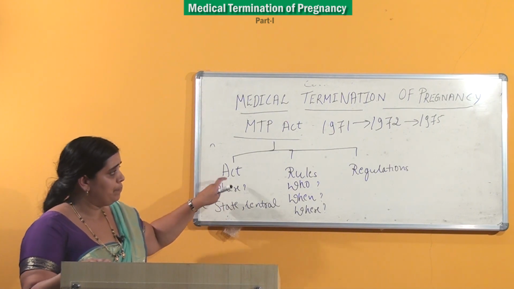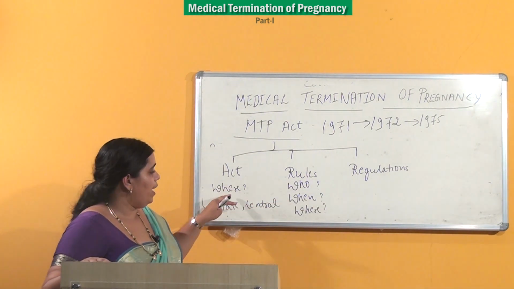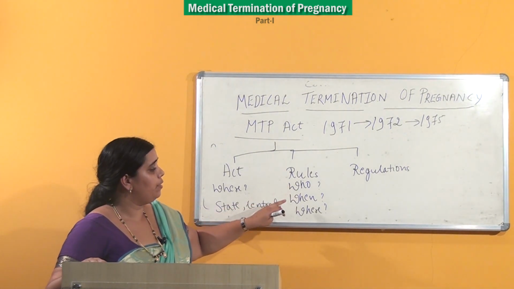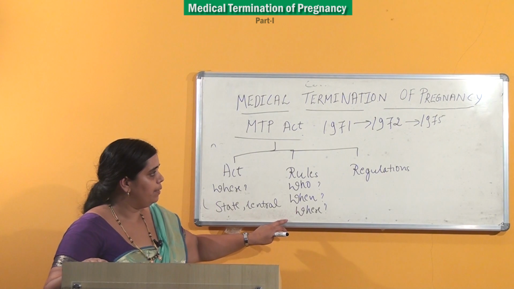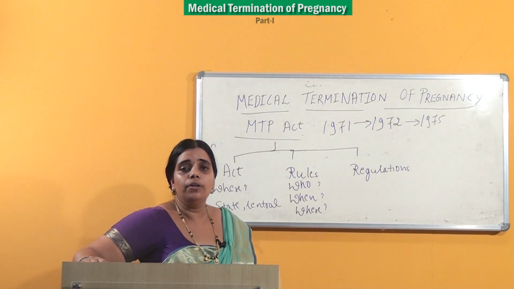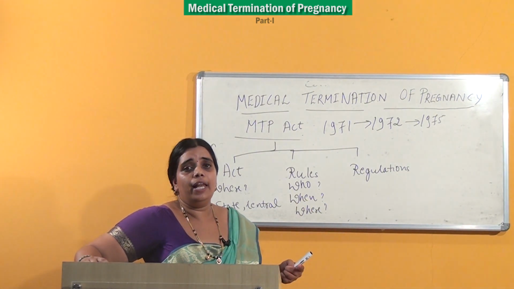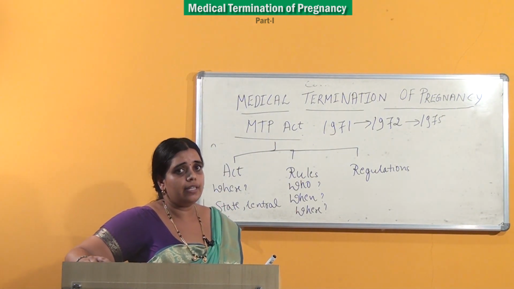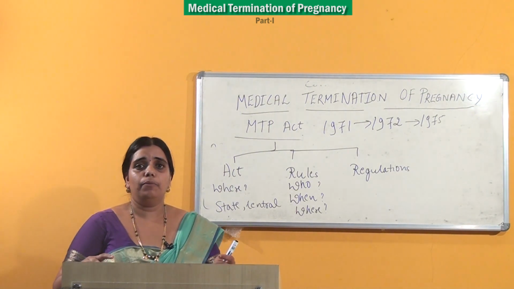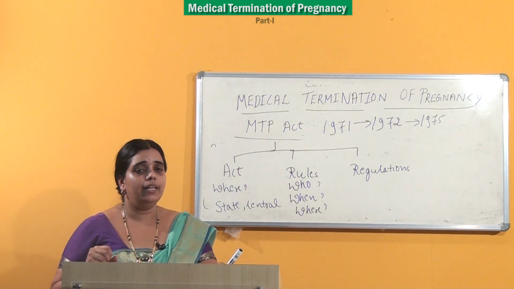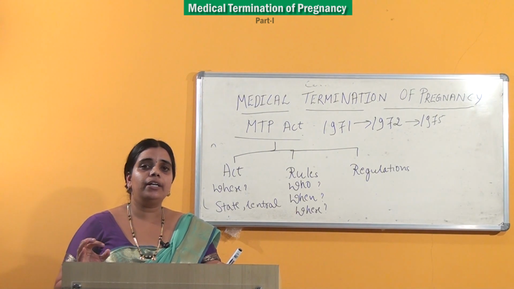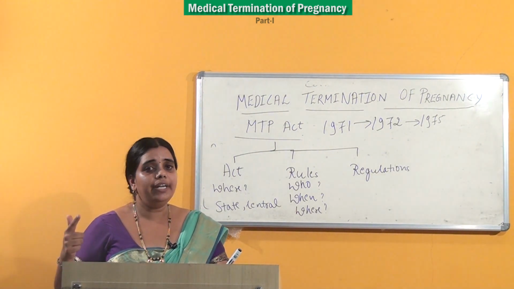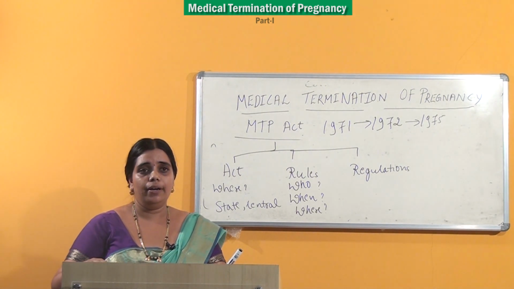As I told you, it has Act, rules and regulations. Where and what is the role of state and central government? Rules will tell you who can do it, when it can be done, and where it can be done, and regulations will help you in maintenance of records, custody of forms and reporting of cases. Lastly, we explained when you call abortions legal: only when you do it as prescribed by the MTP Act, like who can do it, when it can be done, and where it is to be done.